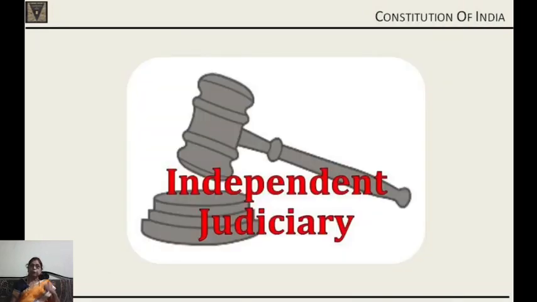The next important feature of our Constitution is that we have an independent judiciary. We have adopted this feature from the American Constitution. Executive and legislature are interdependent, but judiciary is completely independent. This is a feature which we have borrowed from the American Constitution.